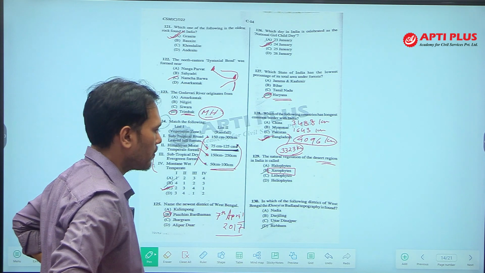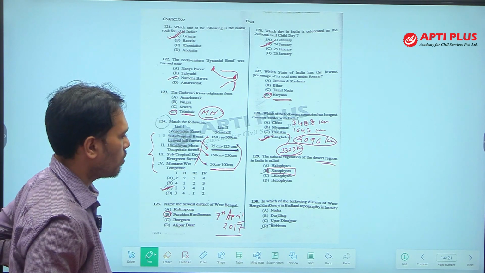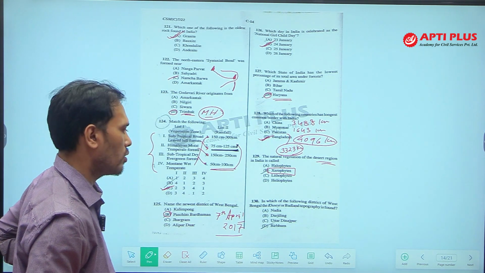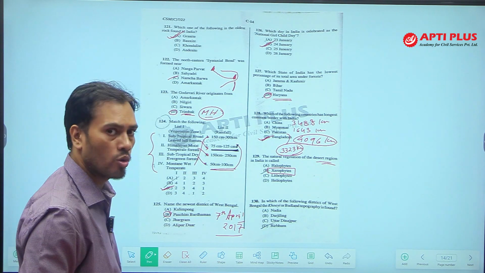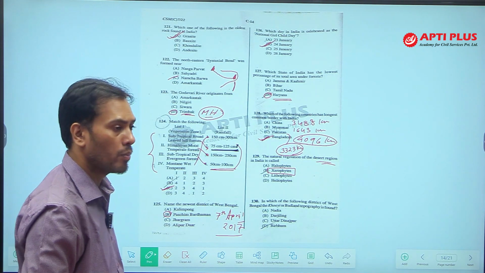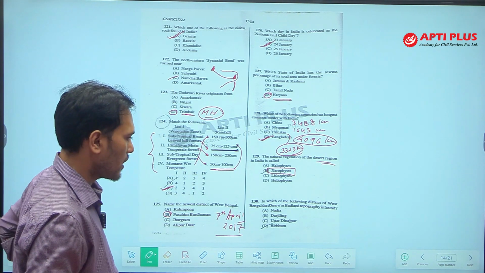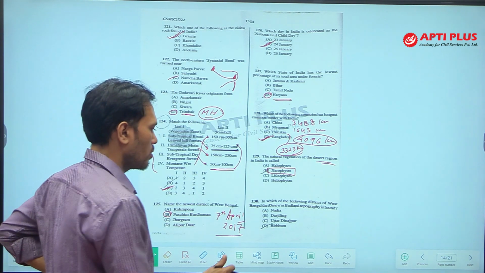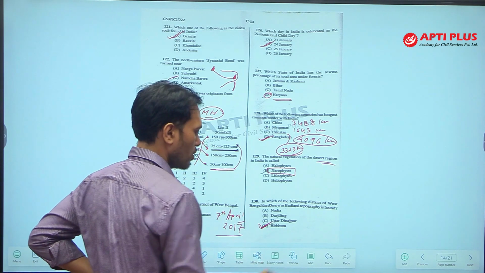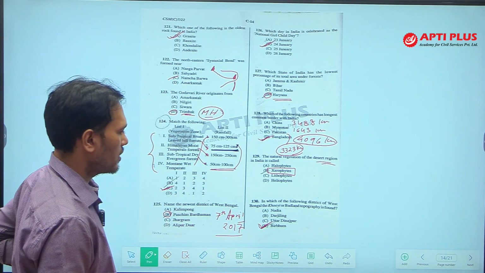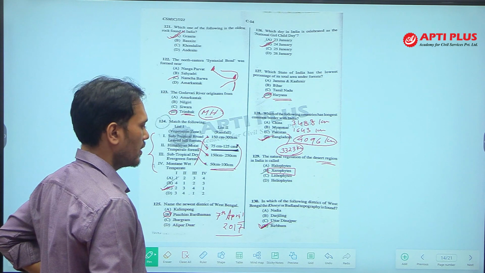Next, in which of the following district of West Bengal the Khowai or badland topography is found? You are aware of this term Khowai, which is found in the Bolpur area and near Shantiniketan, and this is located in Birbhum. Bolpur is located in Birbhum. So, the answer of 130 is Birbhum.